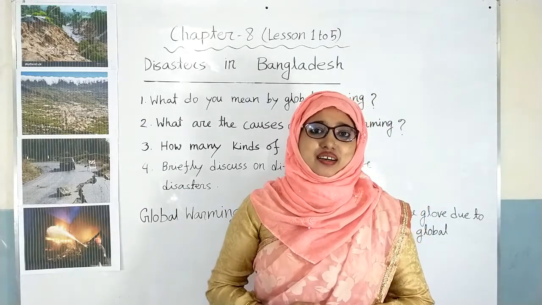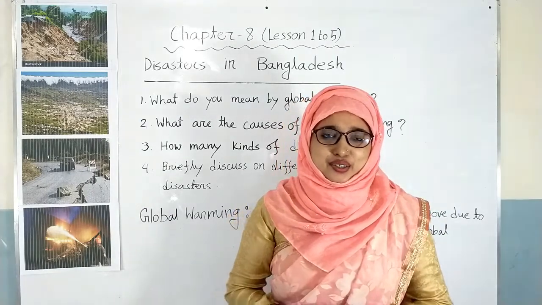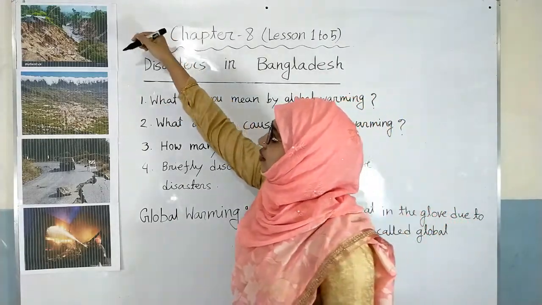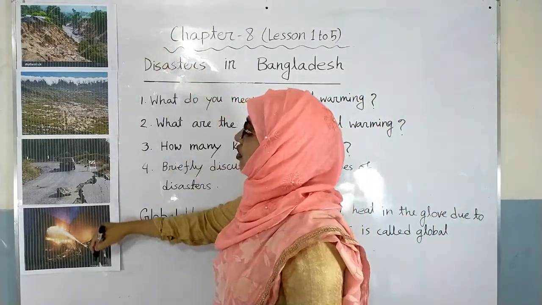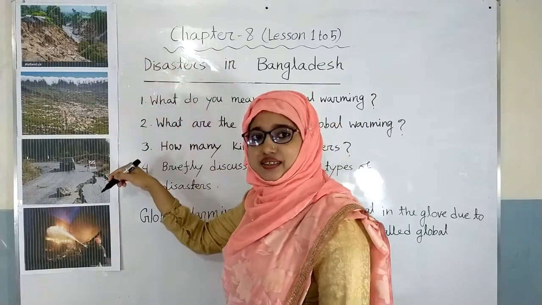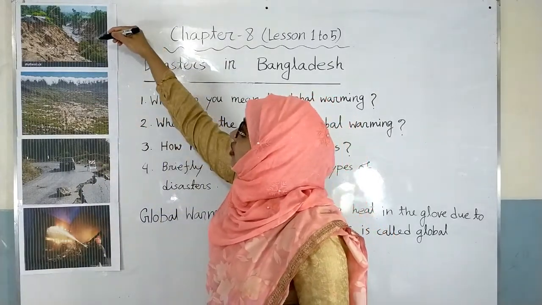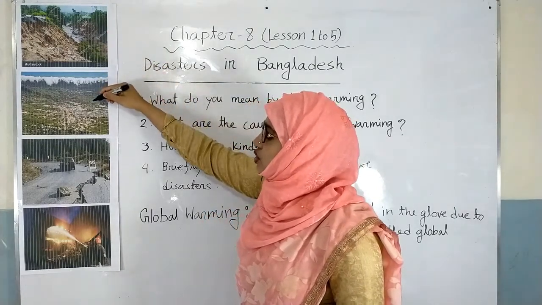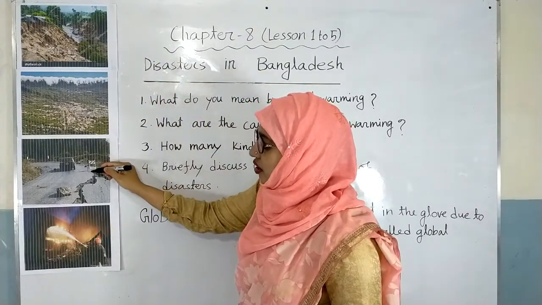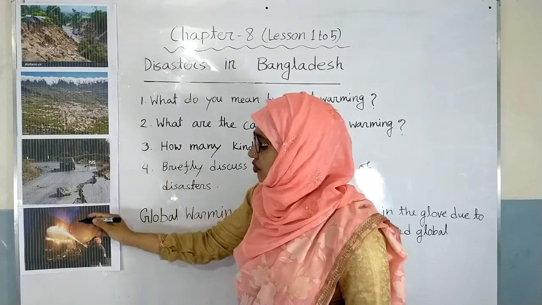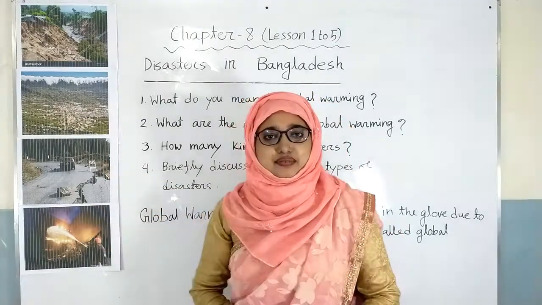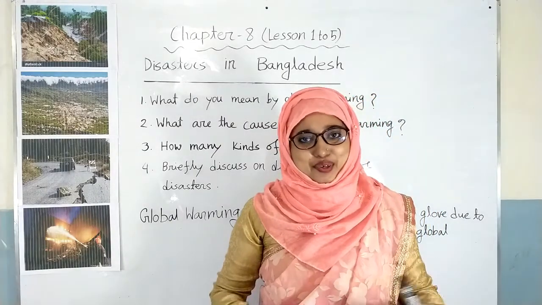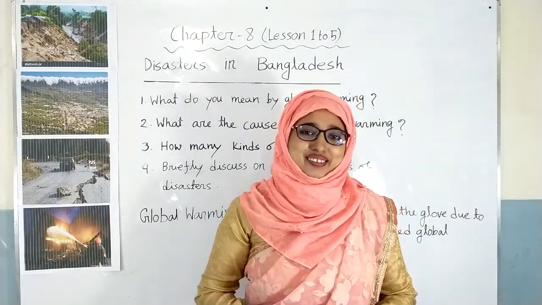Dear students, at first I am going to take you to the board. Have a look at the board. We see that there are some photographs of different types of disasters, such as a landslide, a tsunami, an earthquake, and a fire accident. Already you have understood what I am going to teach you today.